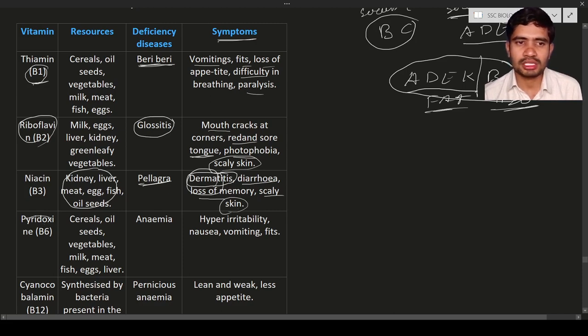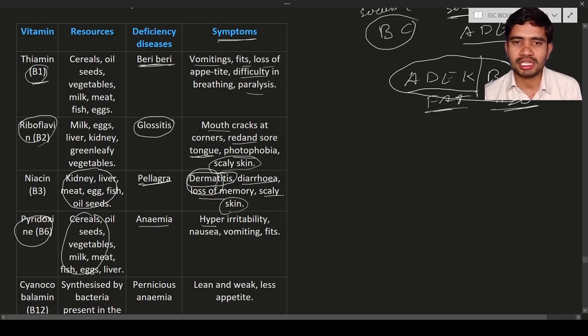Next, the pyridoxine. It is B6. It is present in food material like cereals, oil seeds, vegetables, etc. It is going to cause anemia. Anemia means less amount of RBC.